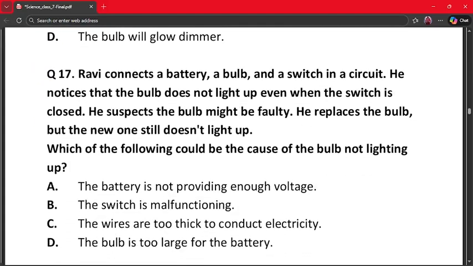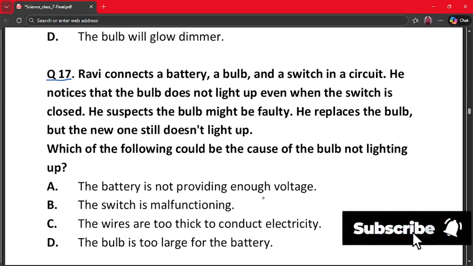Our next question is question number 17. Ravi connects a battery, a bulb and a switch in a circuit. He notices that the bulb does not light up even when the switch is closed. He suspects the bulb might be faulty. He replaces the bulb, but the new one still doesn't light up. Which of the following could be the cause of the bulb not lighting up?